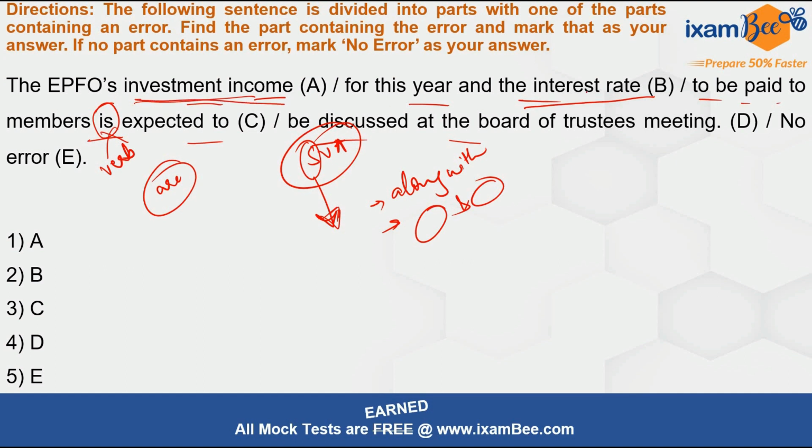One is the investment income and the other is the interest rate. So when the subject refers to two different things, then you always use a plural verb. Alright, so this is wrong here. The error lies in part C. You will mark 3 as your answer, and you will move ahead, right?